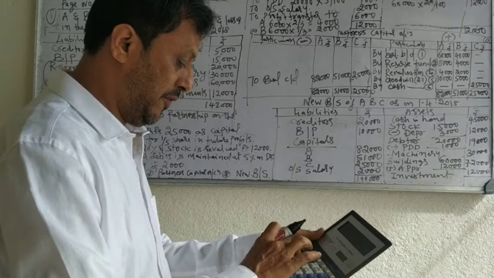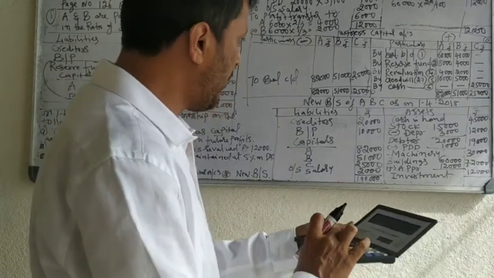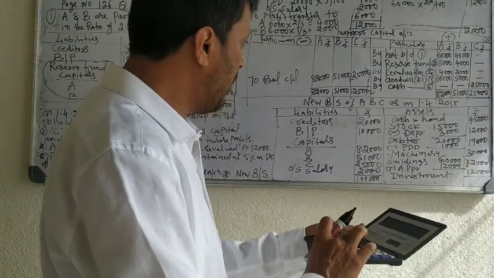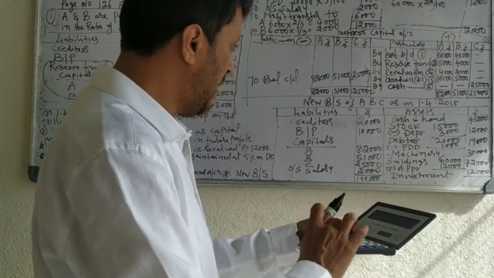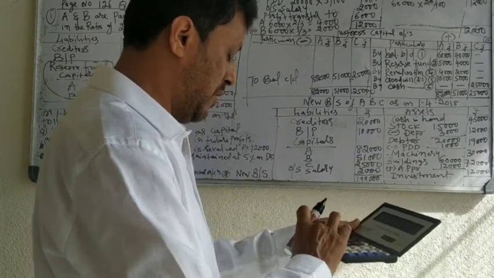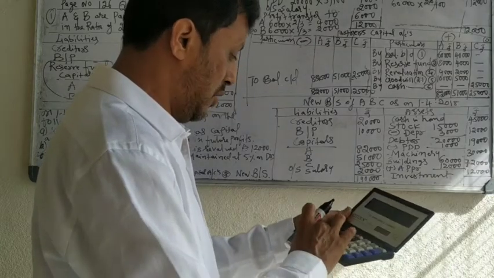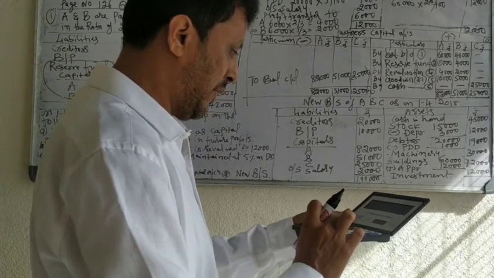Asset side: 45 plus 12 plus 19 plus 30 plus 72 plus 12, 1,90,000.